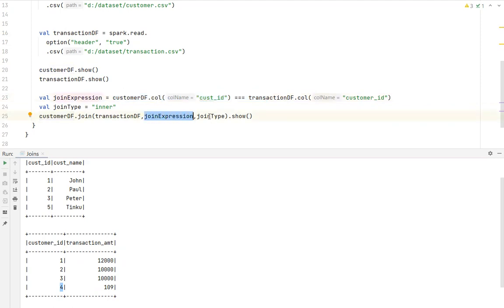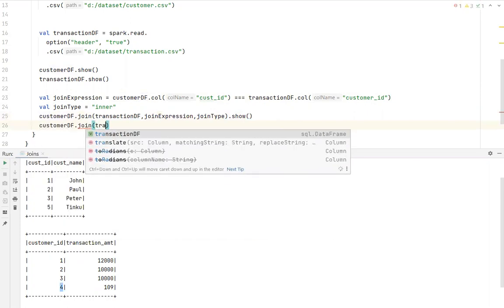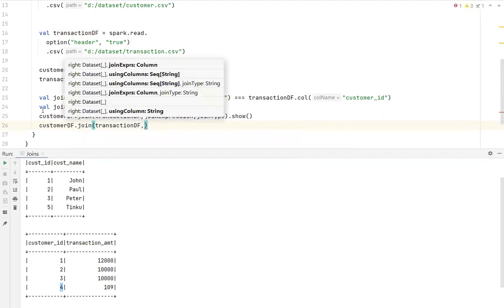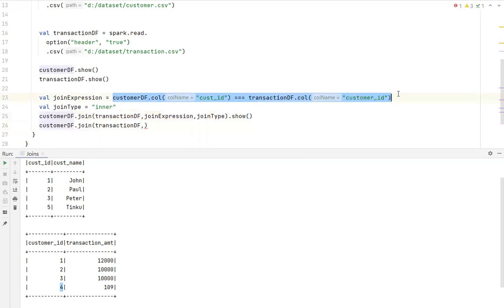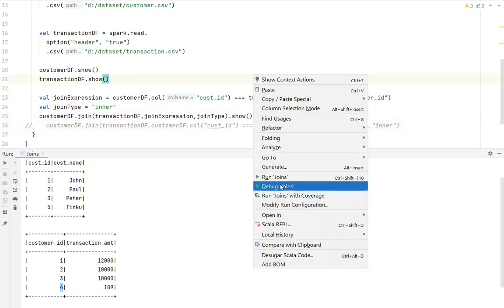And what is the type of join? The type of join is inner. You can also write the same statement like this. Dot join and transaction data frame dot. Rather than storing this expression in a variable, you can give the expression directly here, and you can also do this inner. Rather than storing in a variable and simply passing the variable, I am directly giving this here. Anyway, whichever is the easy approach you can follow, but this is more readable, so I'm just following this approach. So let me execute this code.